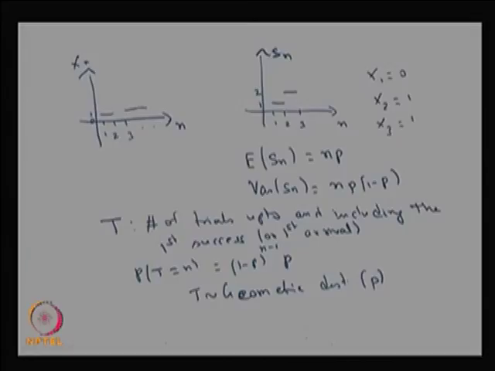Similarly, I can find the probability that till the nth trial I didn't get the first arrival. If the first arrival comes in the n plus mth trial, what is the probability that it takes m more trials after that to get the first arrival?